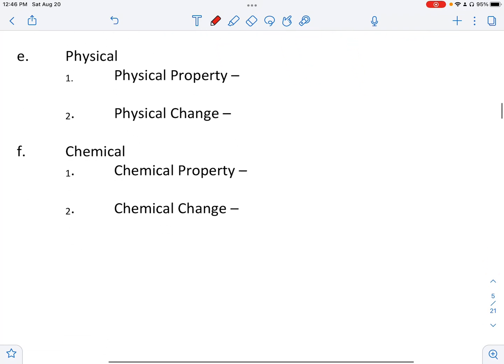Now, finishing this out, we have our physical things. A physical property, again, can be easily seen, like the size of a paper, color of the paper, and so on. A physical change is just a change in the appearance.